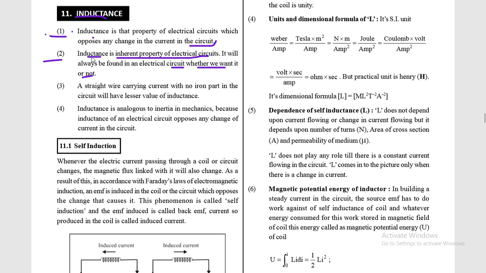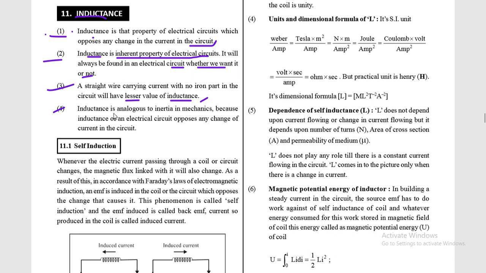Third point, a straight wire carrying current with no iron part in the circuit will have a lesser value of inductance. So you can see here, a straight wire carrying current with no iron parts in the circuit will have a lesser value of inductance, lesser means कम. तो ऐसी सर्किट में लेस या कम इंडक्टेंस होता है.